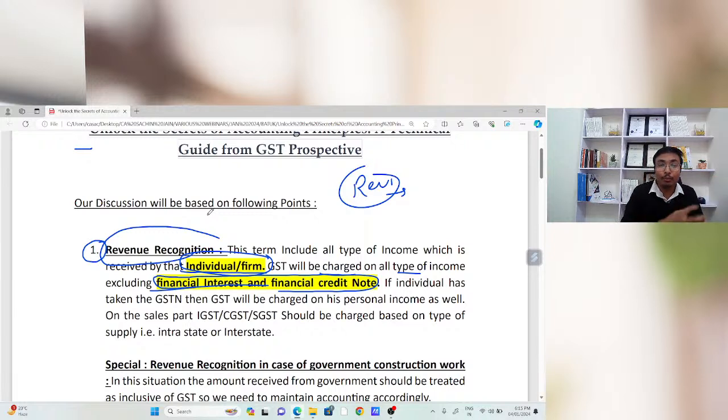As an accountant, when I am looking at my expenditure, my income, when I am preparing the books of accounts, at that time I need to have an idea about the complete accounting principles, and to know the accounting principles I need to have an idea about the provisions of law. So first, if the entity is an individual or a firm, whatever the sales are will be treated as my outward supply, and GST will be charged. If there is any other income, that is also covered under the definition of supply. In that case, GST will be charged, except on financial interest and financial credit and debit notes.